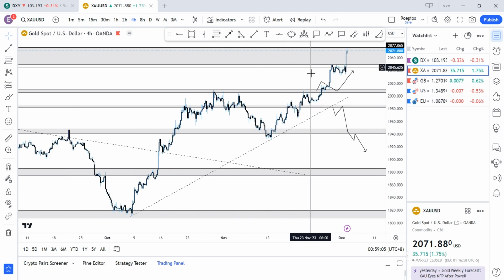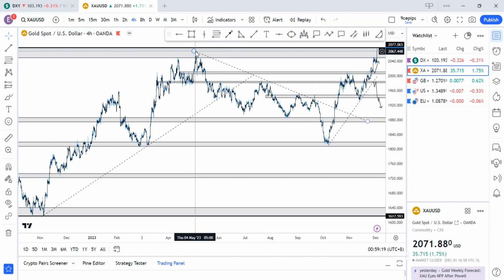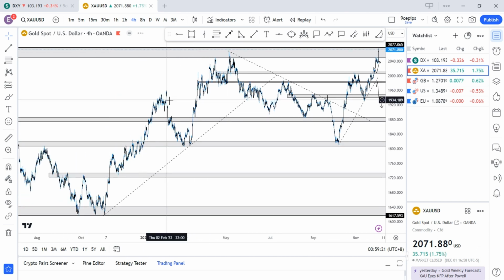Over here on gold first, gold had a continuous bullish movement. We had price break above 2090, retested that region, and we had continuous bullish movement. 2050 before the week ended, 2070 retesting the previous highs price made in May 2023.